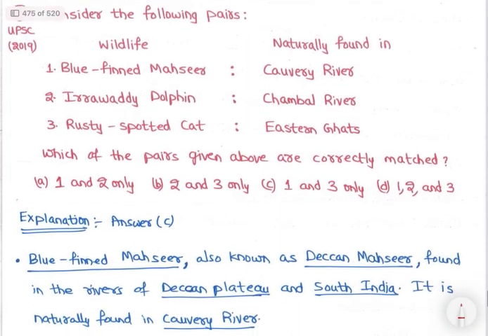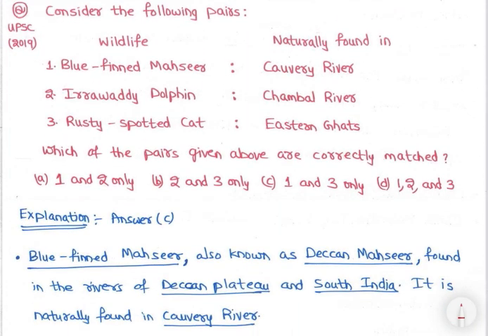So now let's look at the questions. We have done important species, including those which are critically endangered, vulnerable, and extinct. Whatever is not covered there, we will cover here through the questions, discussing all the options one by one.